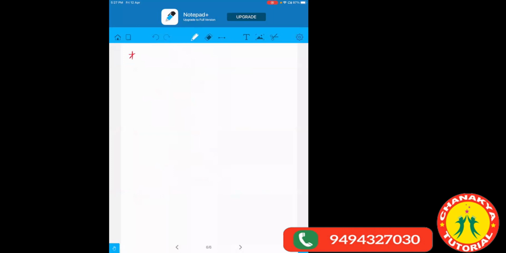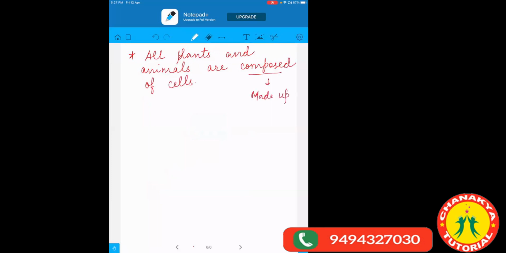The first point is all plants and animals are composed of cells, or we can say they are made up of cells. Composed means made up of. So this was the first postulate.